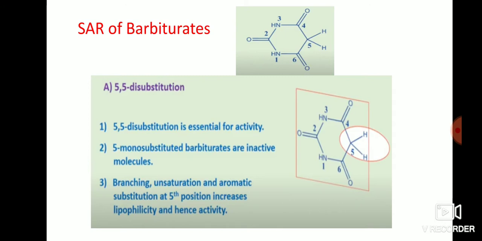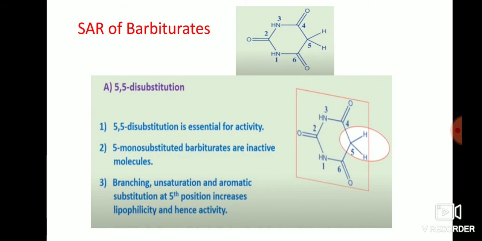Next is the structural activity relationship of barbiturates. Here I have drawn the basic structure of barbiturates. Here I have modified three groups. One is 5,5 disubstitution, the second is substitution or modification at the nitrogen position, and the third is substitution or modification at the oxygen position.